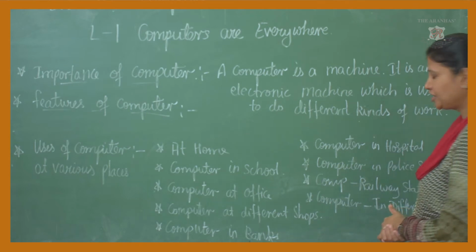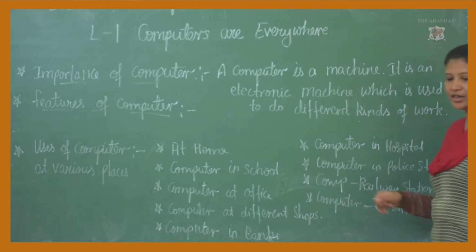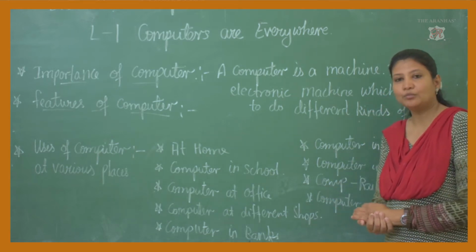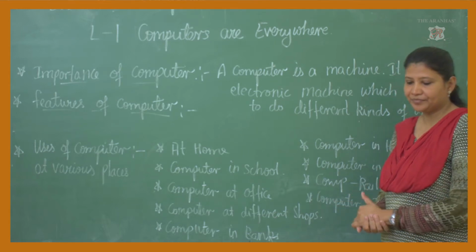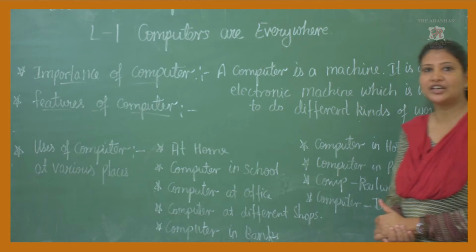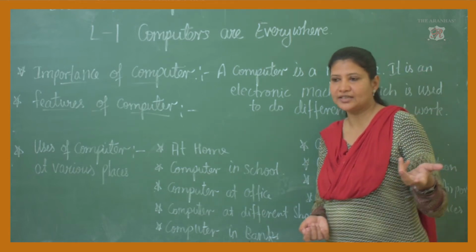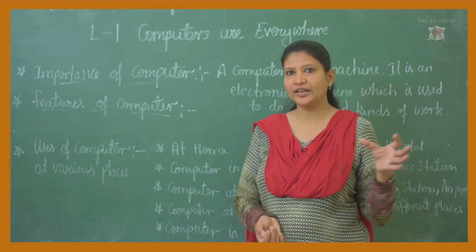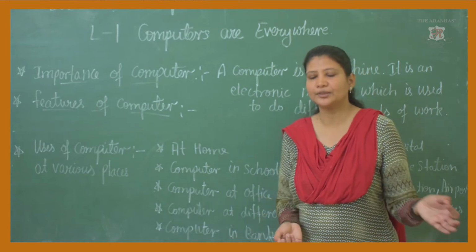Now, at railway station and airport, what do we do with the computer? With the help of this, we can book the train tickets, we can book the aeroplane tickets, then we see availability of tickets, whether the ticket is available whenever we want to go. For example, now you have a holiday on Saturday, Sunday, and you want a ticket for Saturday, Sunday, so we check everything on the computer.